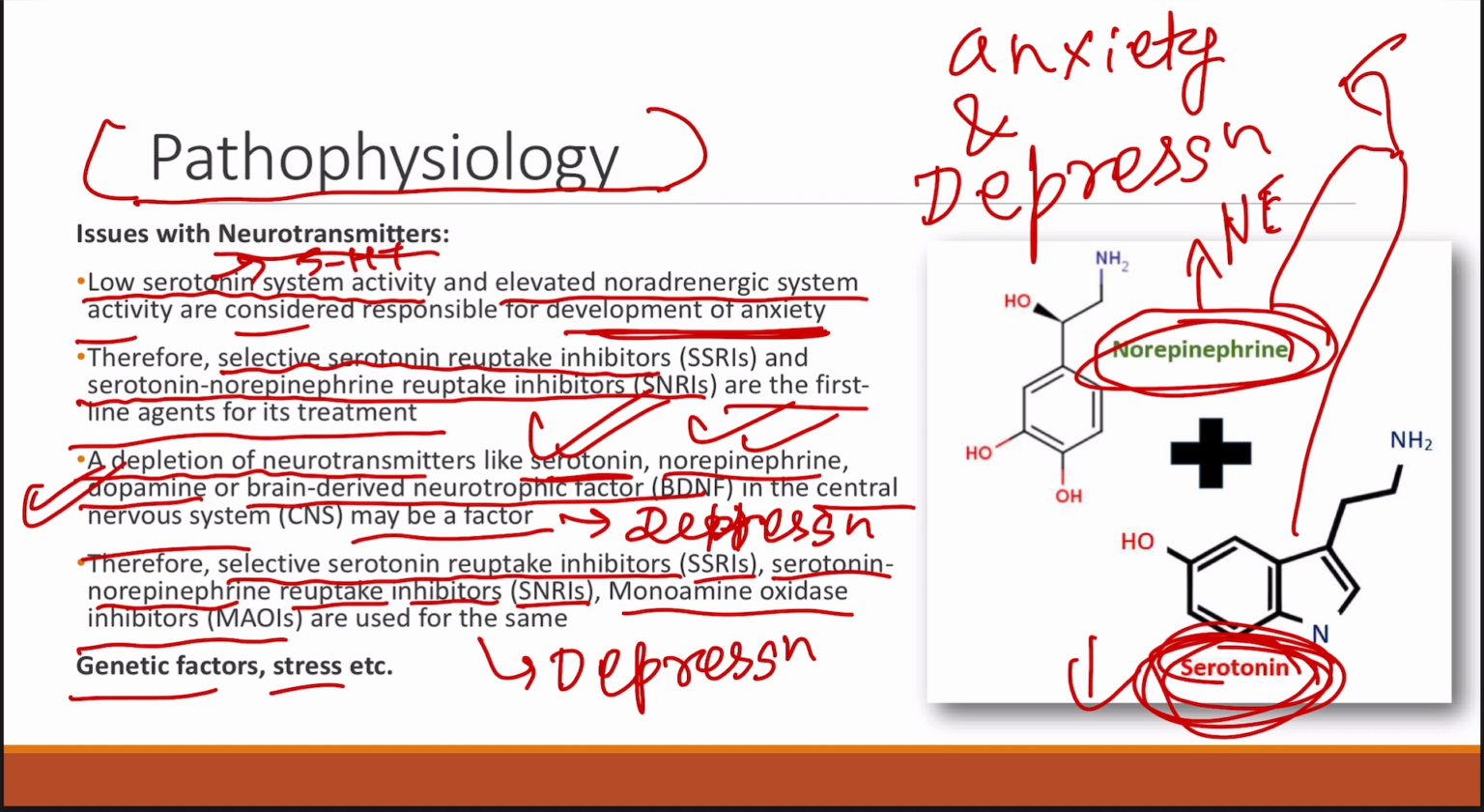So this was basically about the pathophysiology of anxiety and depression. So in both the cases, we have seen that we can use selective serotonin reuptake inhibitors. We can also use serotonin noradrenaline reuptake inhibitors or norepinephrine reuptake inhibitors. And in case of depression, we can also use monoamine oxidase inhibitors. And serotonin and norepinephrine are the neurotransmitters which are involved in both the cases, that is both in anxiety as well as in depression.